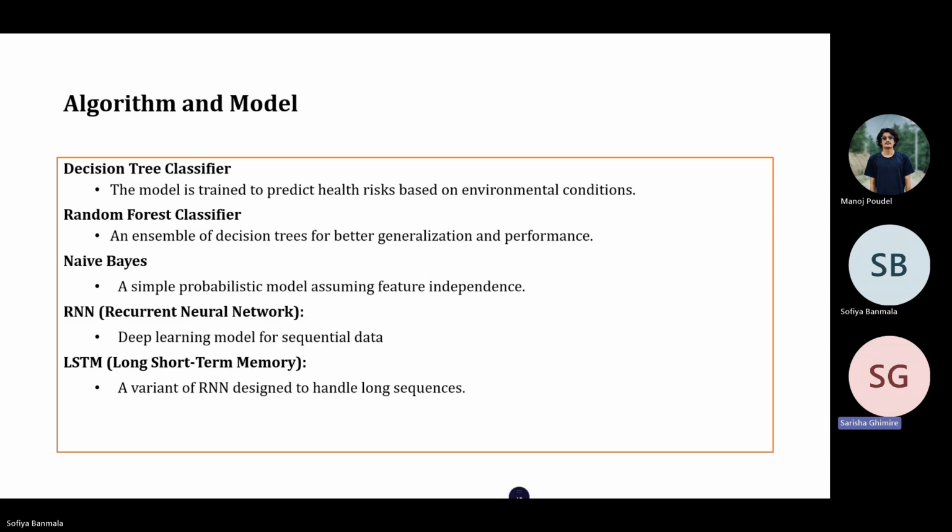Even though our dataset is not inherently sequential, we tested these models to see if they could capture any underlying patterns in our data on air quality and health risks that are not immediately obvious.